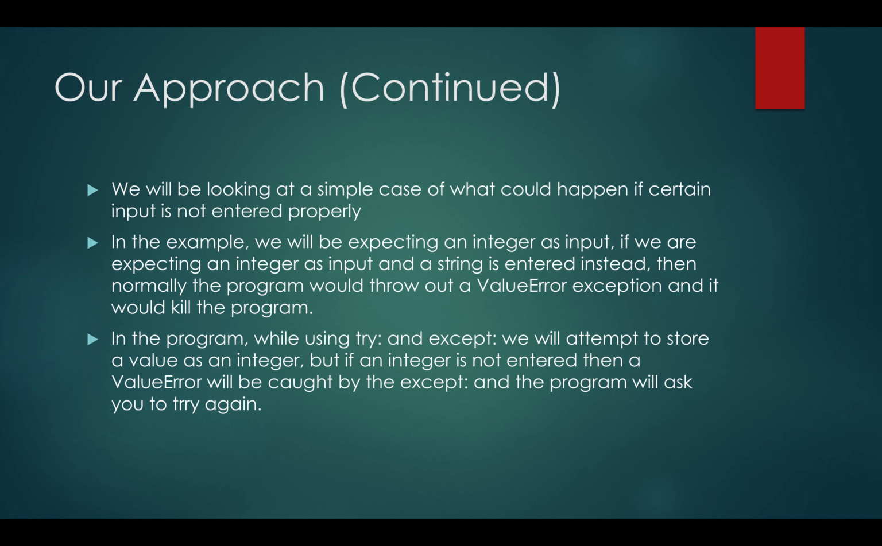So in our approach, we will be looking at a simple case of what could happen if certain input is not entered properly. In the example, we will be expecting an integer as input. If we are expecting an integer as input and a string is entered instead, then normally the program would throw out a ValueError exception and it would kill the program if not handled properly. So in the program, while using try and except, we will attempt to store a value as an integer, but if an integer is not entered, then a ValueError will be caught by the except that we implement into the program, and the program will ask you to try again. So we can have a look at that.